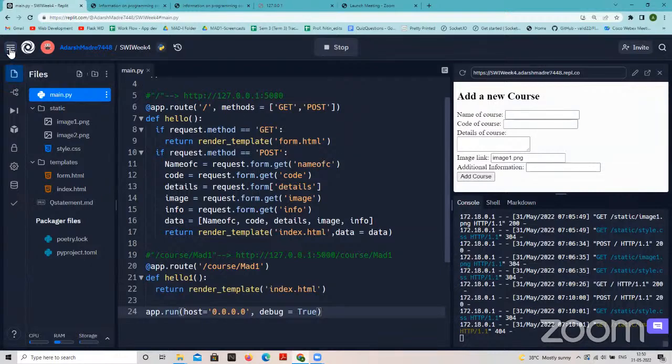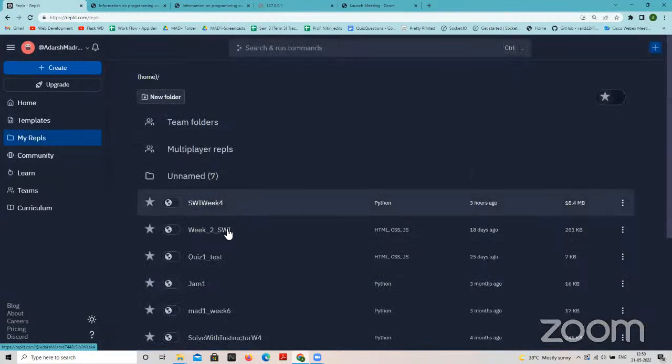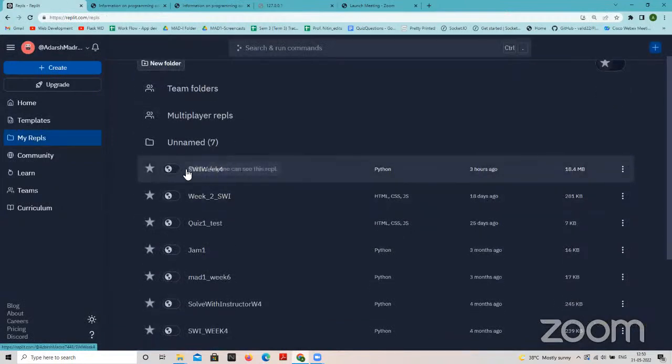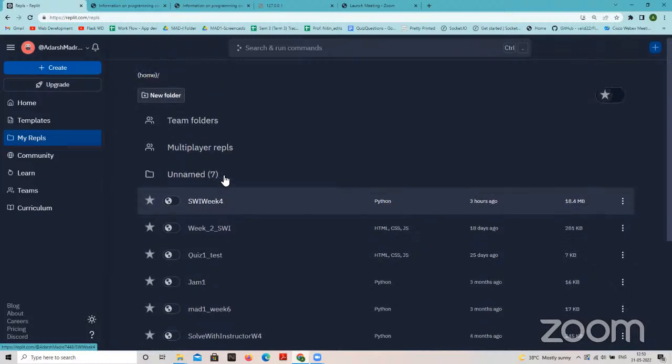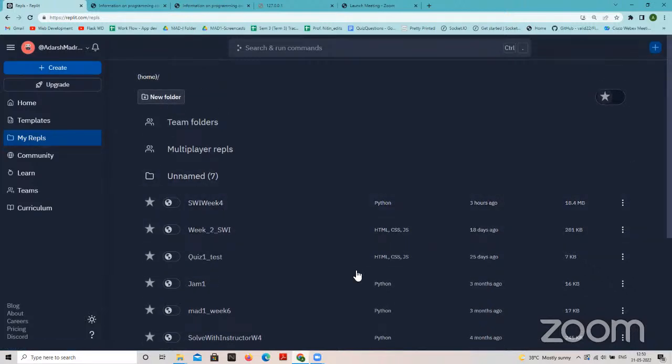Okay, so if you go to My REPLs, you will see the name, solve with instructor week 4. Maybe something is wrong. I'm doing fork REPL. Yeah. It is open now. After forking, it is open. Okay. Just give me a minute.